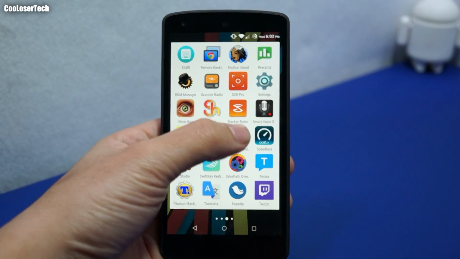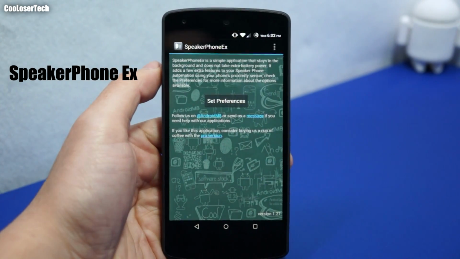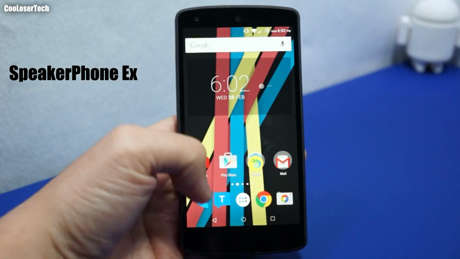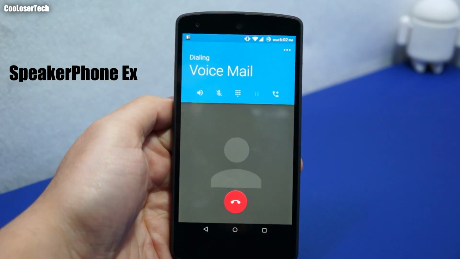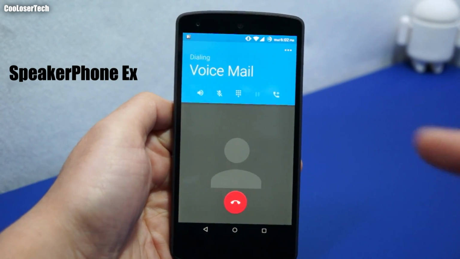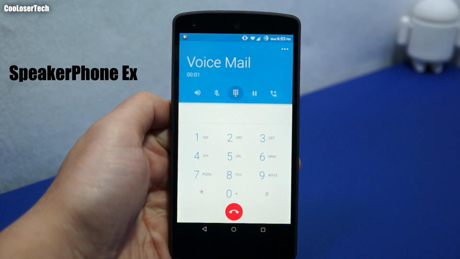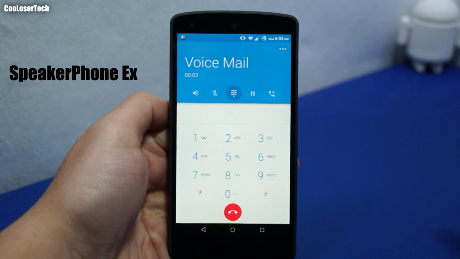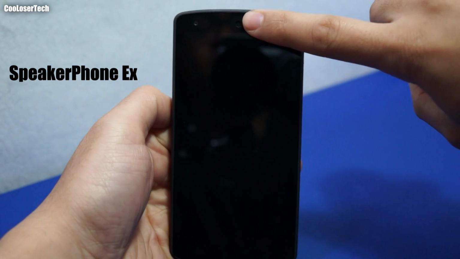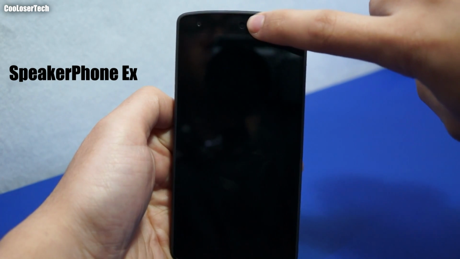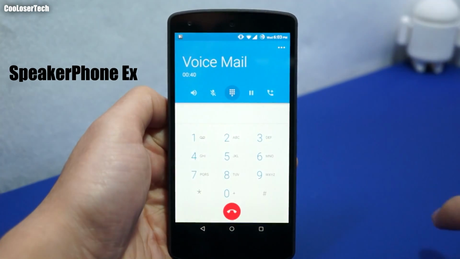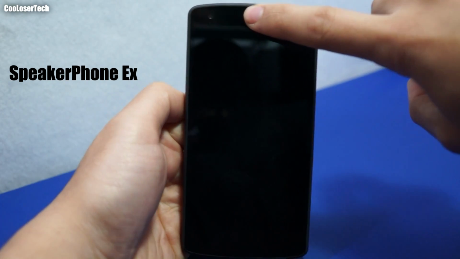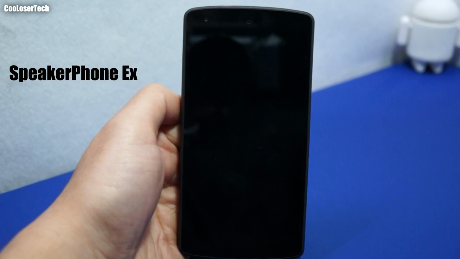And then we have speakerphone. I absolutely love this. This is a have-to-have for me. Whenever you get calls, or make a call to my voicemail, on my voicemail, I did not press the speakerphone. Did I? No, I didn't. So if I bring it to my ear, it's going to go back into the earpiece, and when I pull it away from my face, it's going to go into speaker mode. Absolutely love that amazing app.